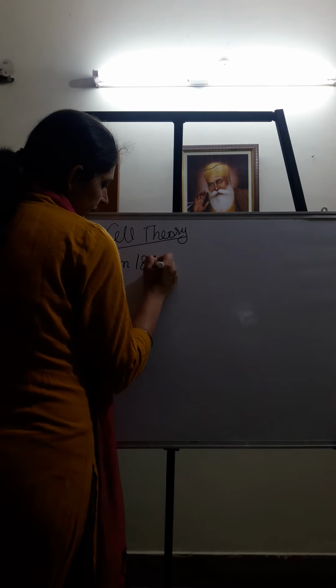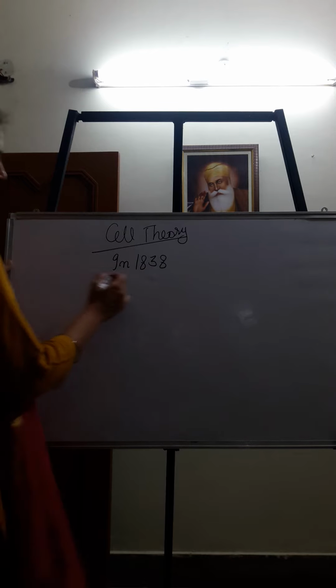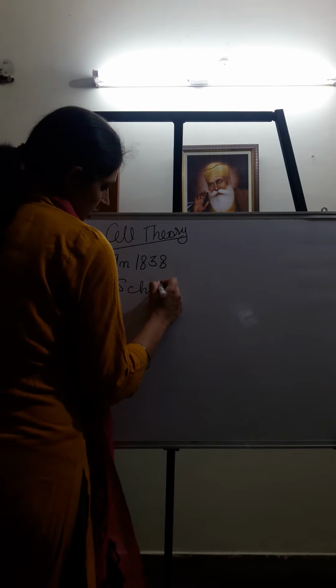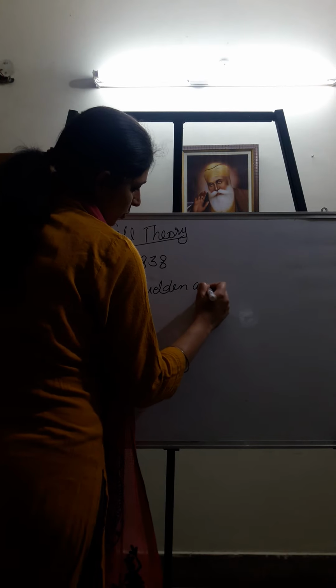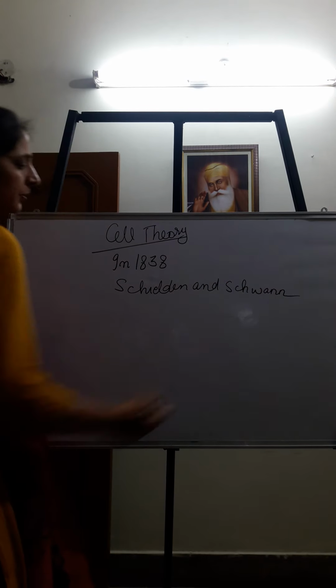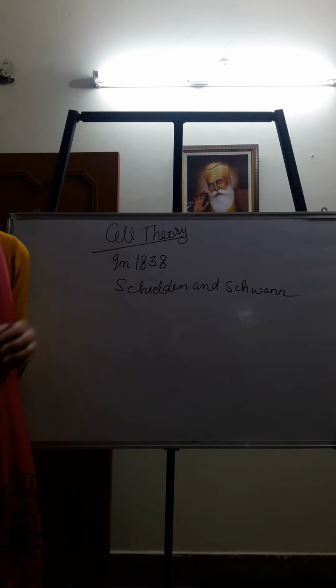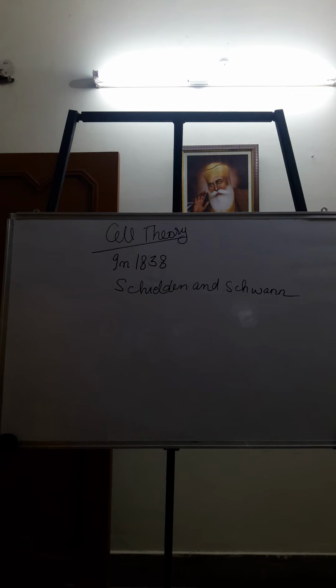Both of them worked upon this cell theory, and they gave two main postulates.